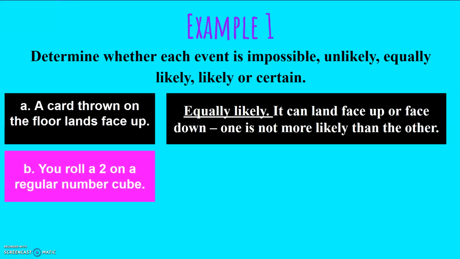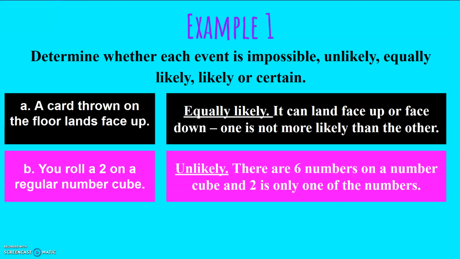You roll a 2 on a regular number cube, a 6-sided dice, rolling a 2. Is it impossible, unlikely, equally likely, likely, or certain? Well, probabilistically, it's a fun word, it is unlikely since there are 6 numbers on the number cube and 2 is only one of the numbers. 1 out of 6 is less than equally likely.